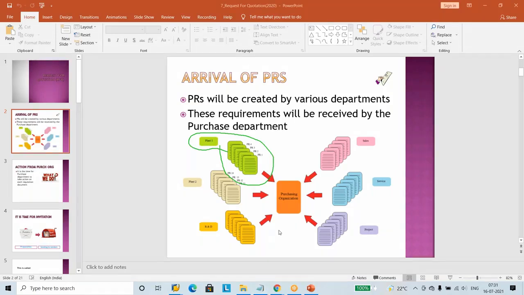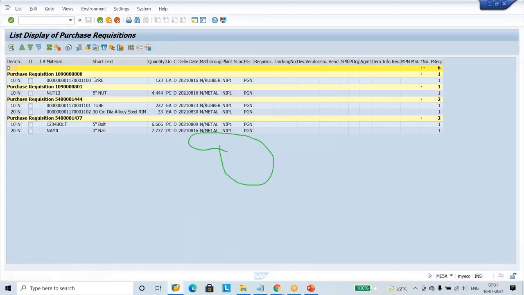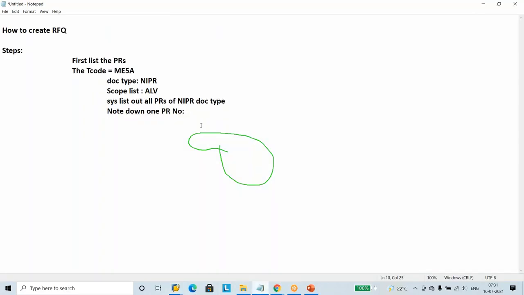Then what to do? My boss said, please note down one PR. The first one I'm going to note down. The PR number is 10940800. This is one PR.